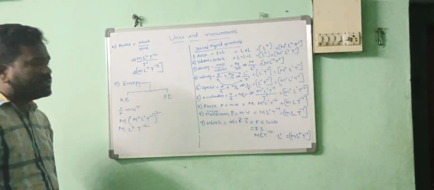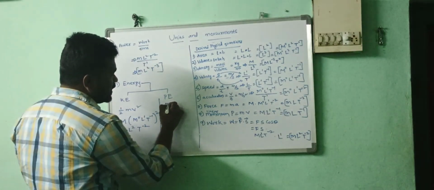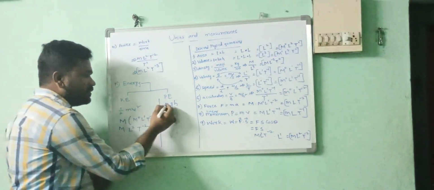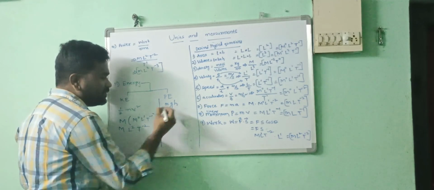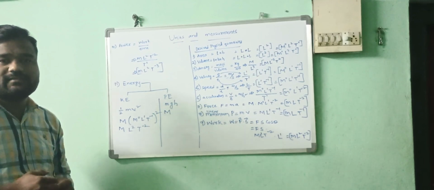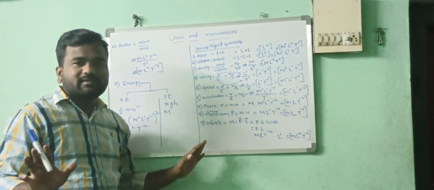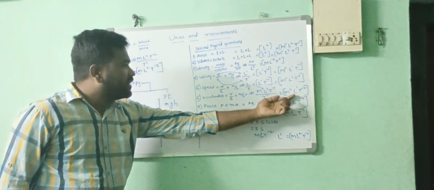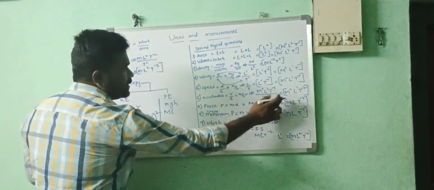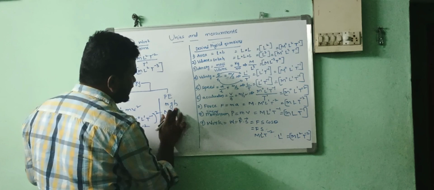Now you have to check for the potential energy. What is the formula of the potential energy? m g h. M is for mass. G is for acceleration, which acceleration? Gravitational acceleration. The dimensions of the gravitational acceleration and the dimensions of the normal acceleration are the same, so I am applying the dimensions of the acceleration for the gravitational acceleration. Now M power 0, no need to write it.